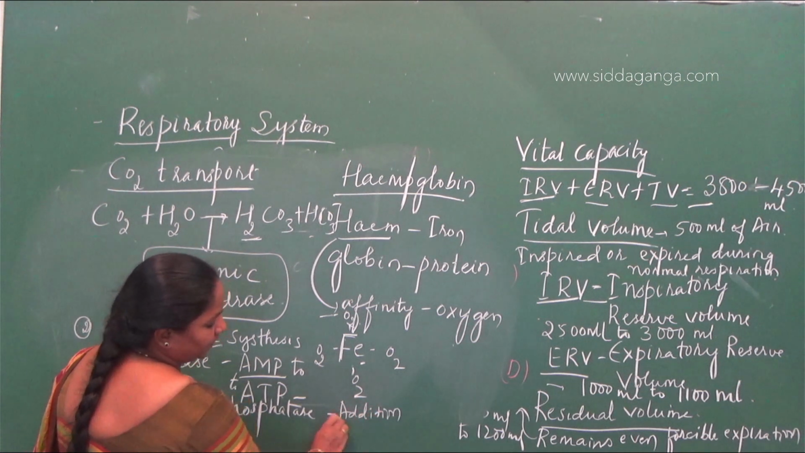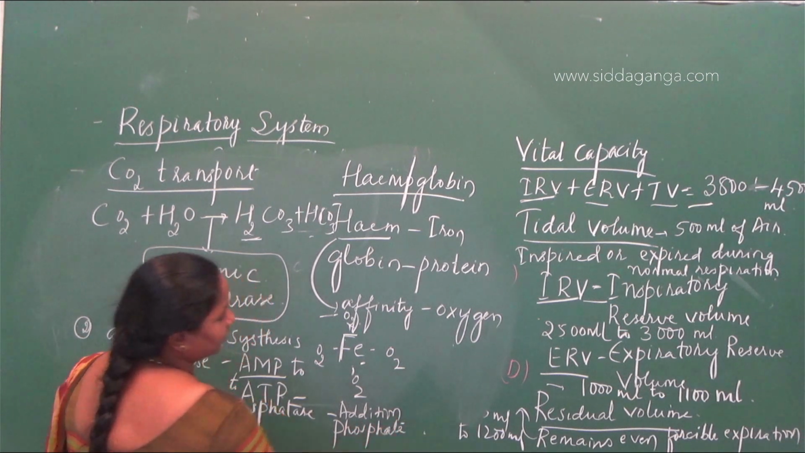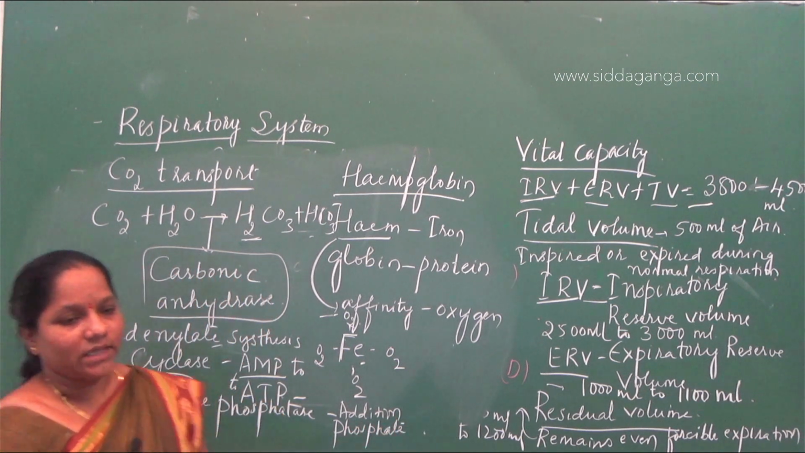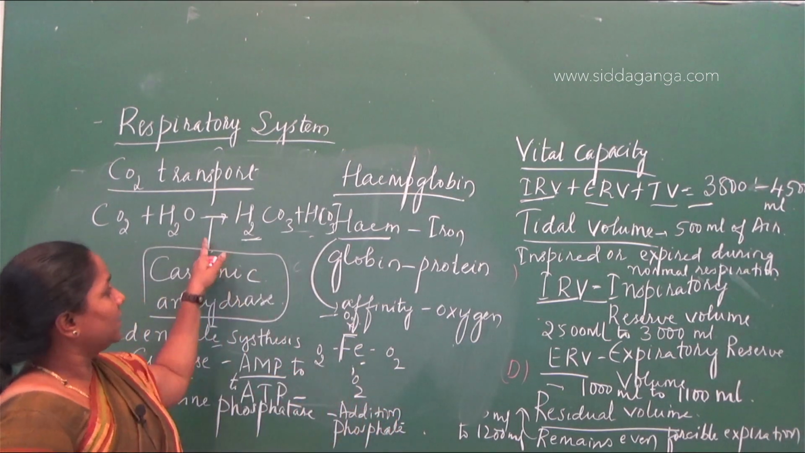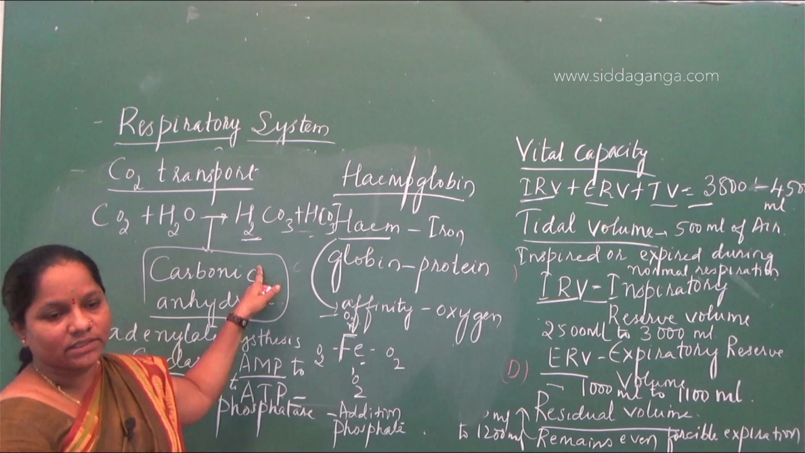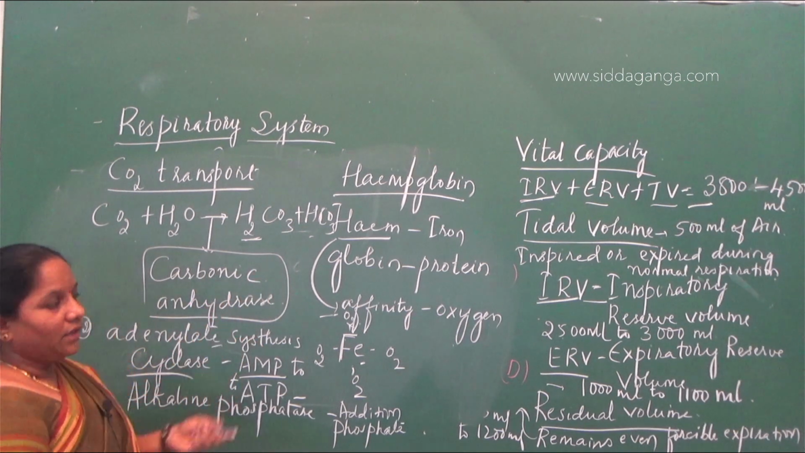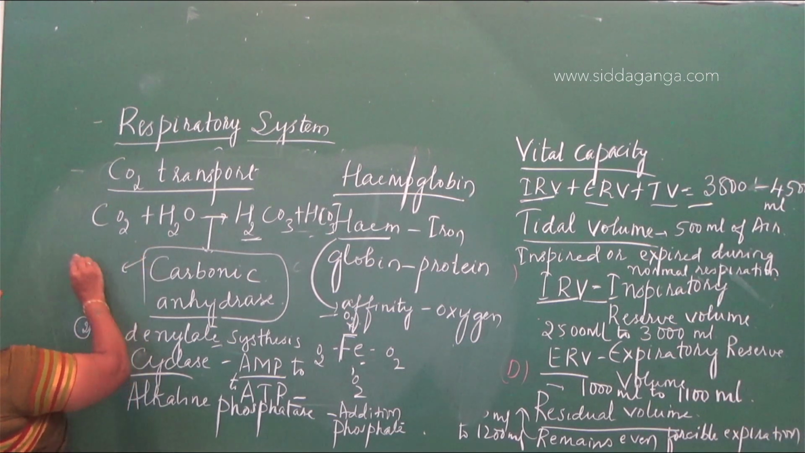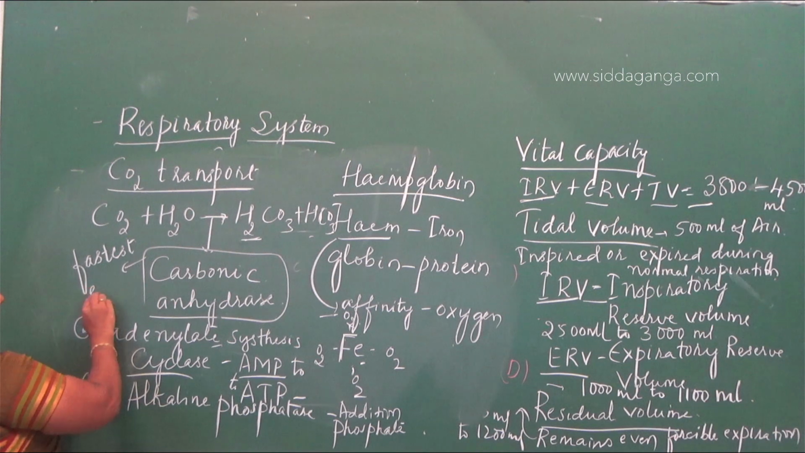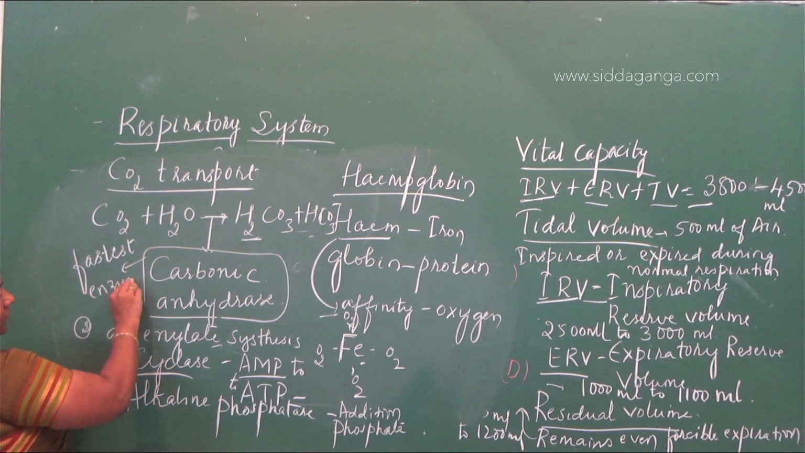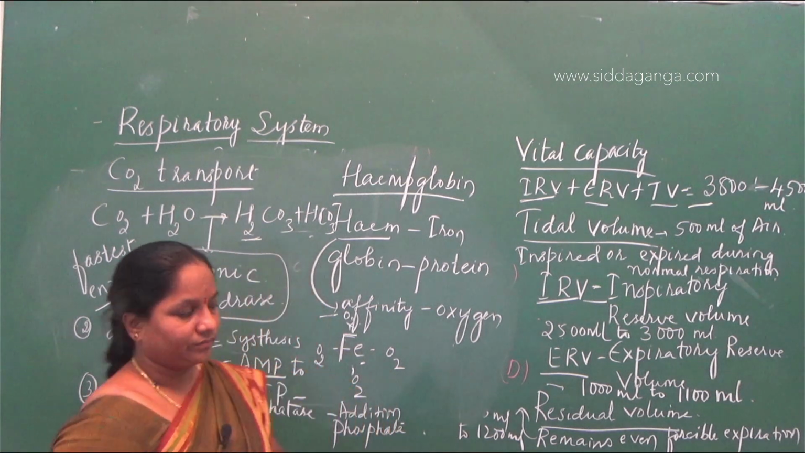Okay. So you should know the function of the other enzymes also here. The exact enzyme which will help in increasing the rate of reaction when carbon dioxide combines with water to form the products will be carbonic anhydrase. And here carbonic anhydrase is also called the fastest enzyme, which increases the rate of reaction.